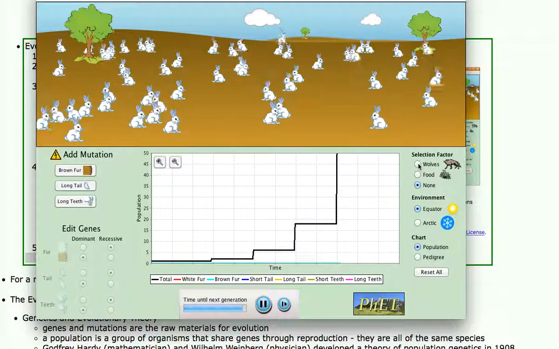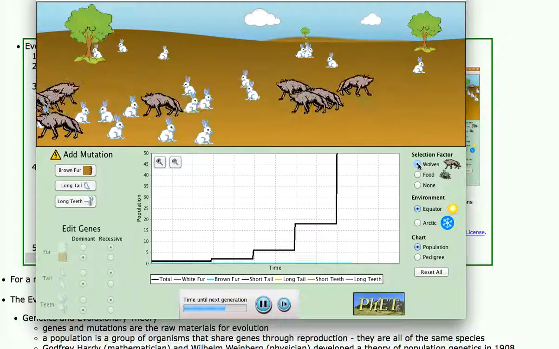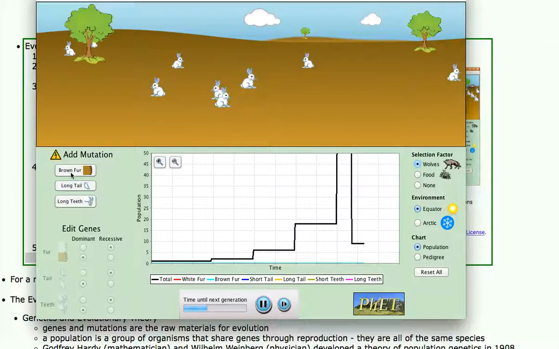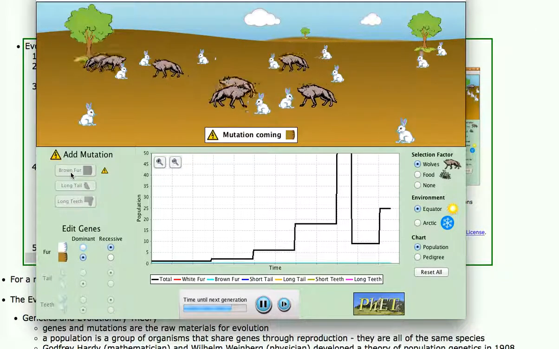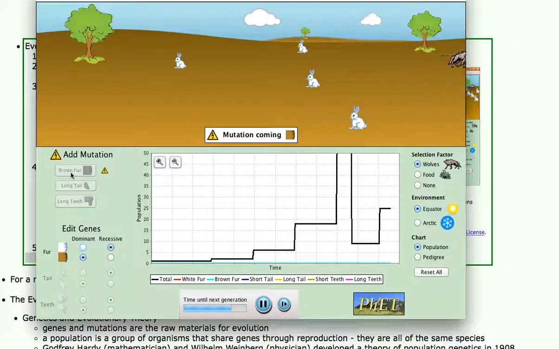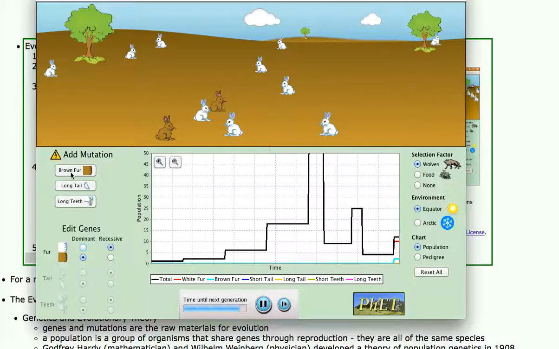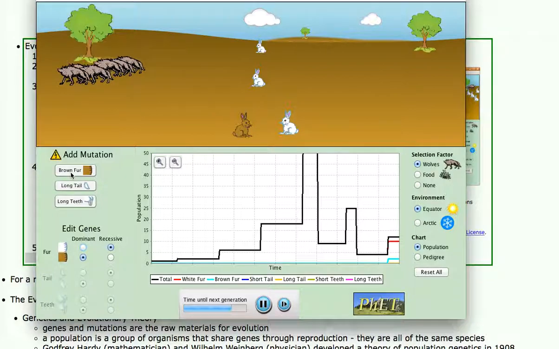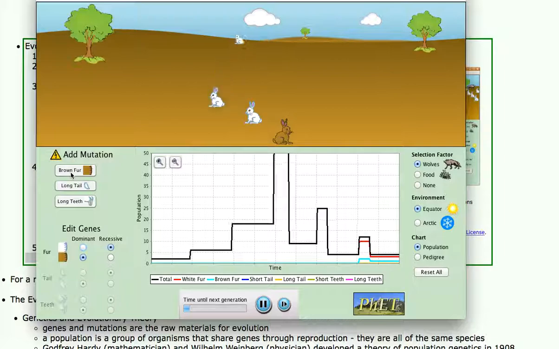But in all environments, there are predators. If we add a predator to this environment, the rabbits don't stand a chance. They're all white. Now, the wolves will eventually wipe them all out and they'll become extinct. Now, if we add a mutation for brown fur, the brown rabbits should be able to hide and survive and reproduce. If the mutation comes in time, they'll survive. Not all species get a mutation in time. Aha, we have a few brown rabbits. The wolves are now running around and they're eating the white rabbits, but the brown rabbits see one brown rabbit died, but proportionately that's only 50%, more than 50% of the white rabbits died.